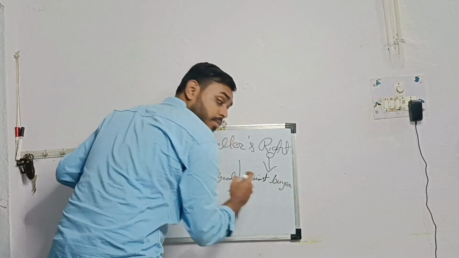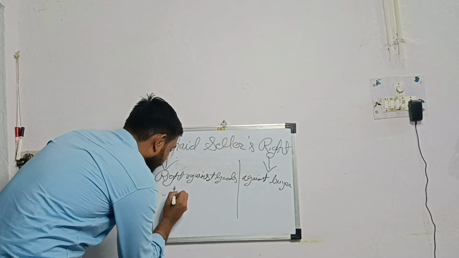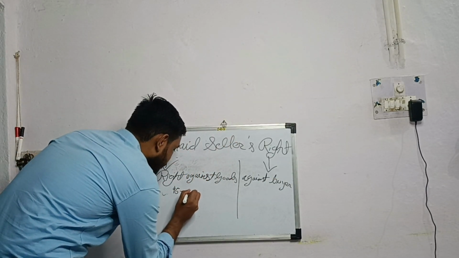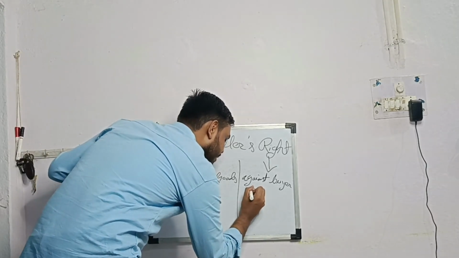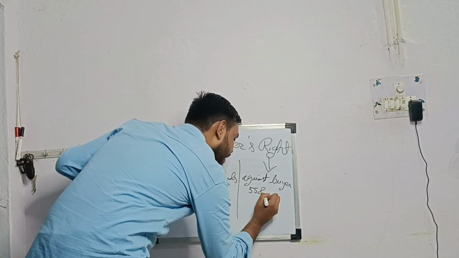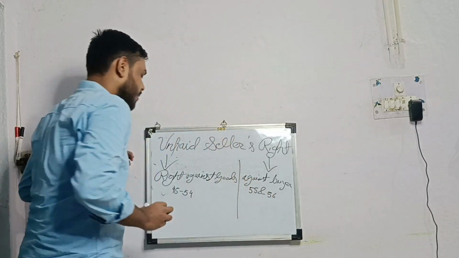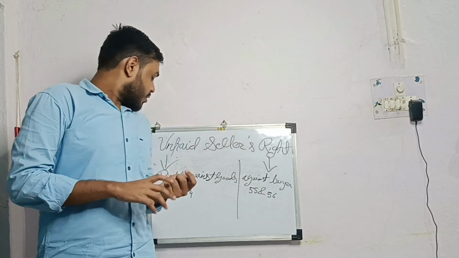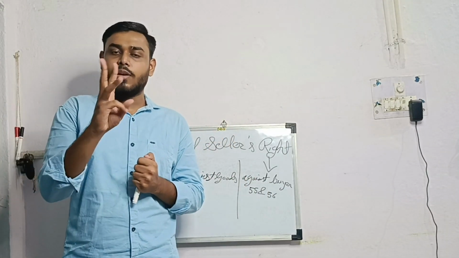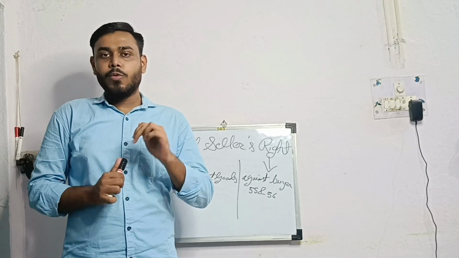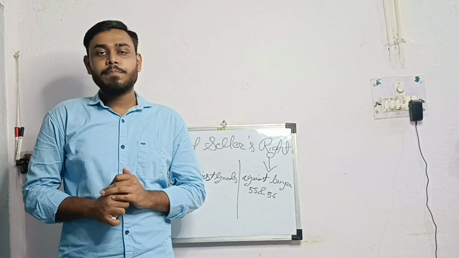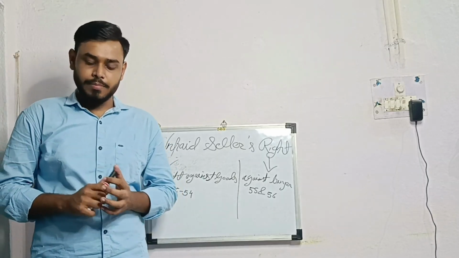The first is given under sections 46 to 54, and the second under sections 55 and 56 of Sale of Goods Act. Section 46 gives three rights of unpaid seller. Number one, right of lien. Number two, right of stoppage in transit, and number three, resale.